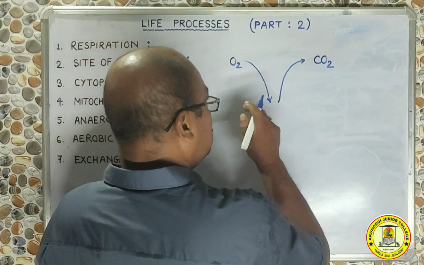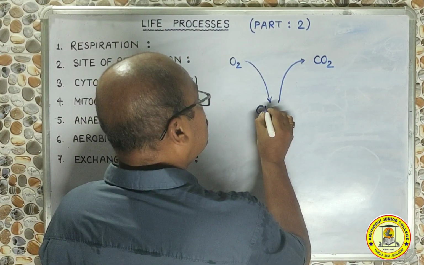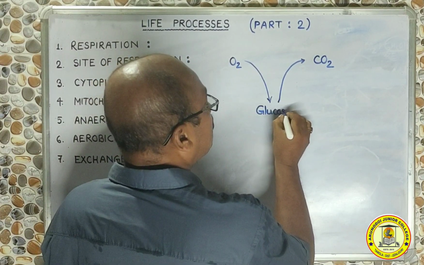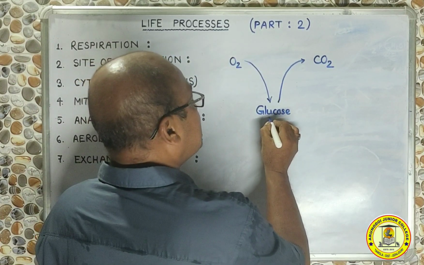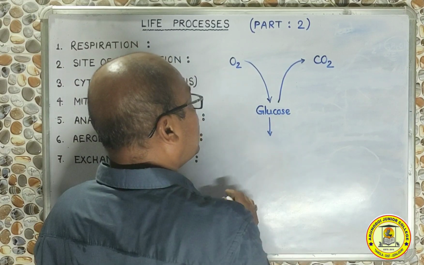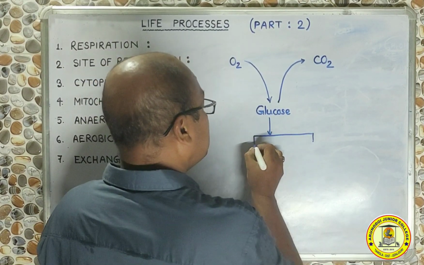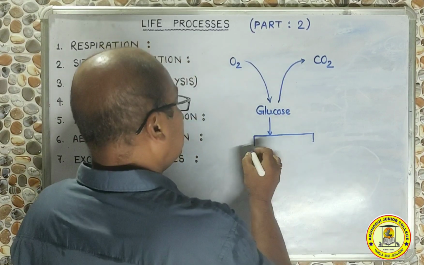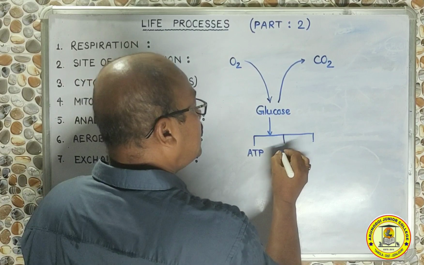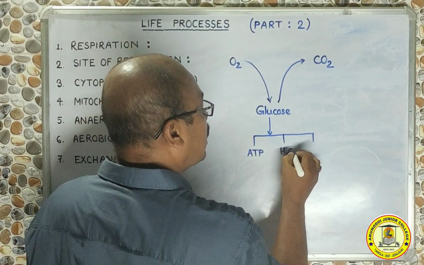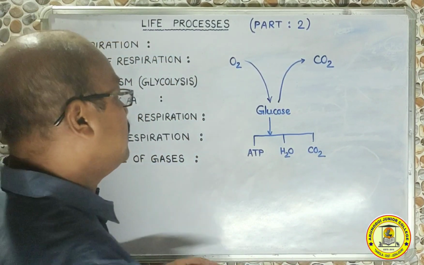The question is, why do we receive oxygen? We receive oxygen to break down glucose. As a result, glucose is broken down into a few products that we have already mentioned. For example, it is broken down to ATP, water, and carbon dioxide.